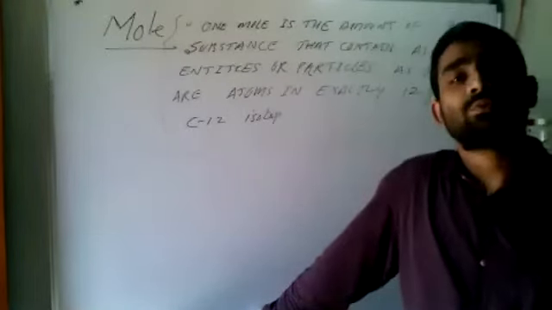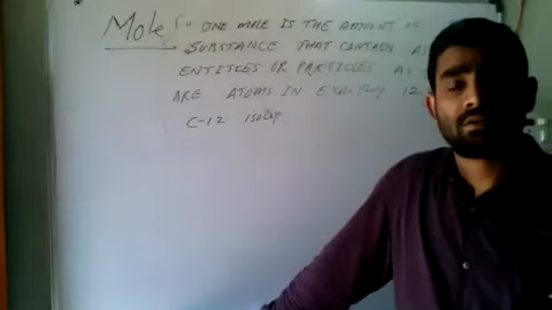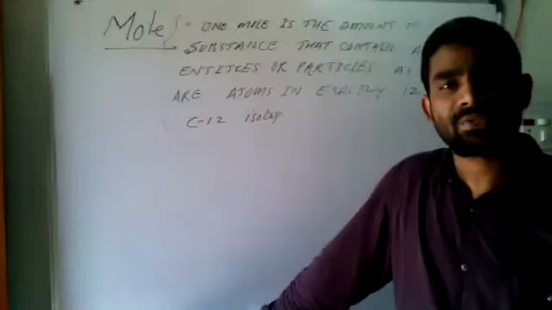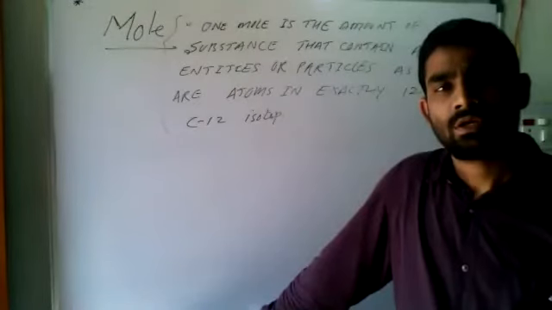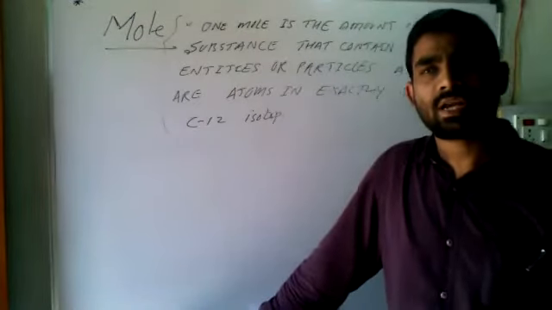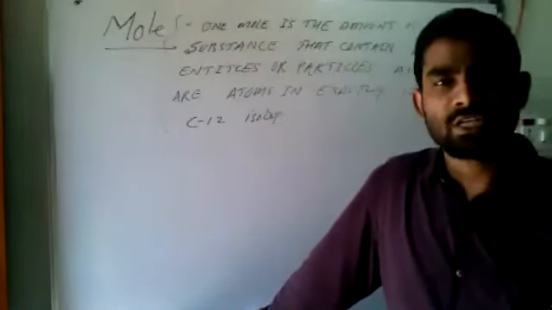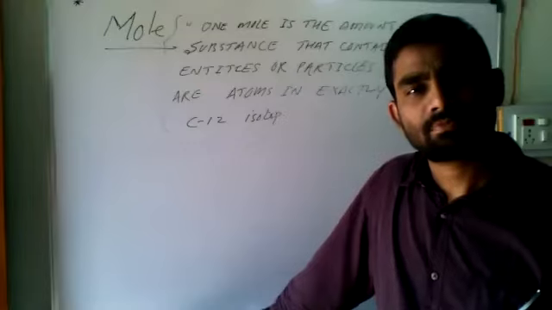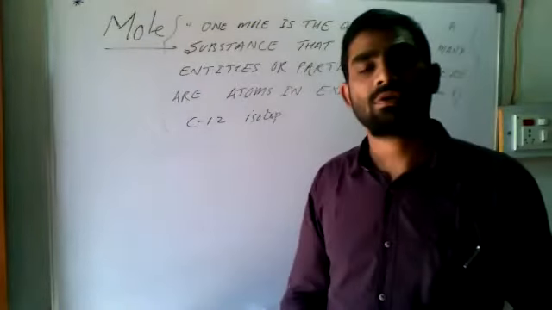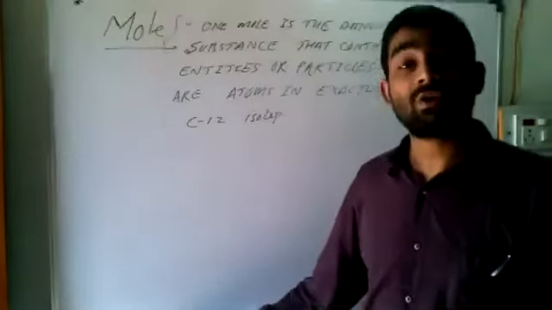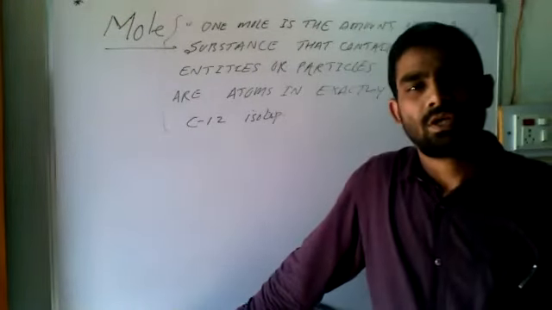Suppose there are 1000 kg of apples given to you, one truck, and the question is to find out how many apples there are.